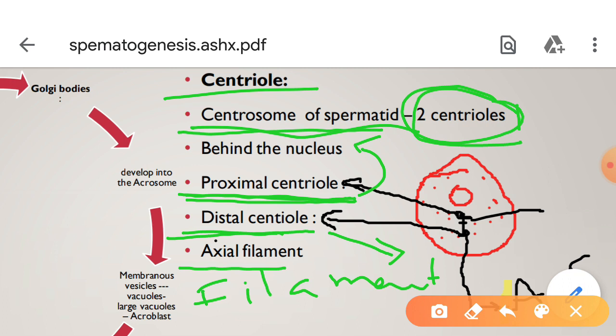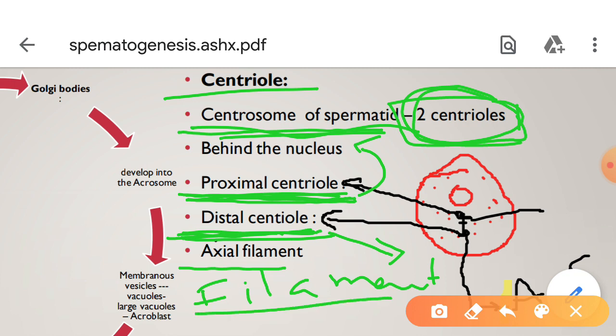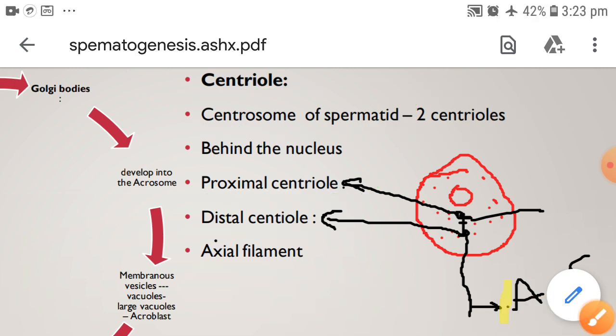To recap, the centrosome of the spermatid contains two centrioles, the proximal centriole and the distal centriole. The distal centriole develops a filament-like structure called the axial filament.